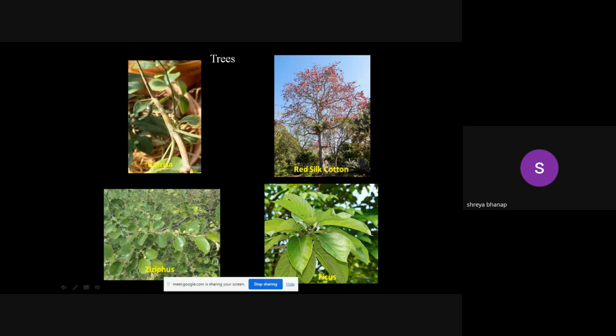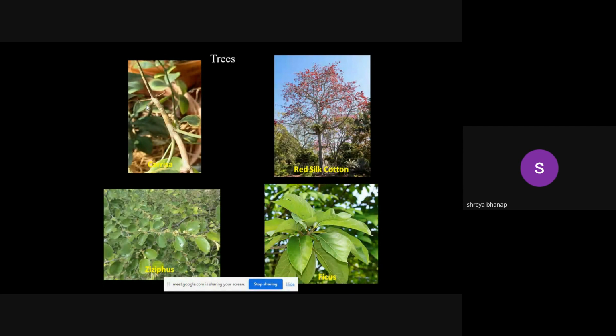Right now it will be in a vegetative condition, and not along the trail path, but along the side, along the wall, the Carissa trees are there. So they form a natural fence. Being thorny in nature, Carissa are normally planted near the fence, so they act as a natural fence for that area.